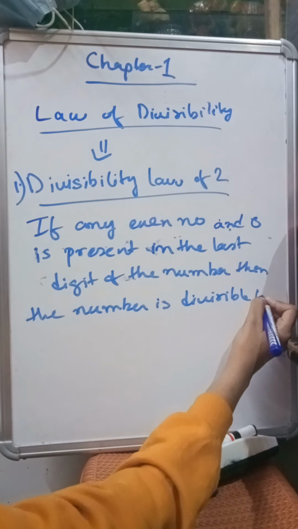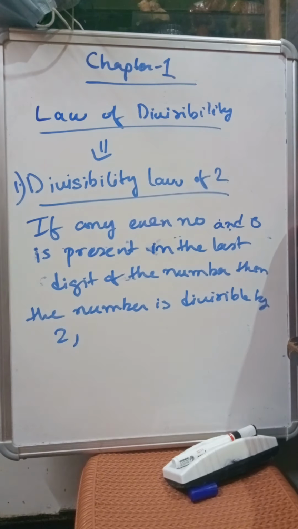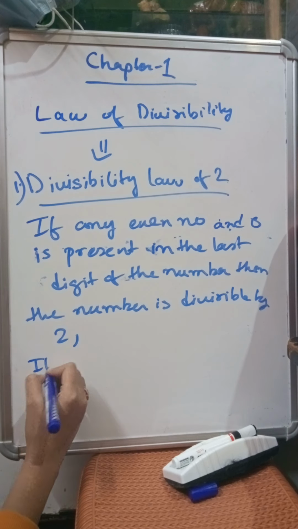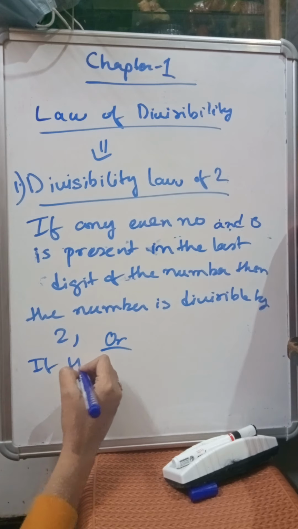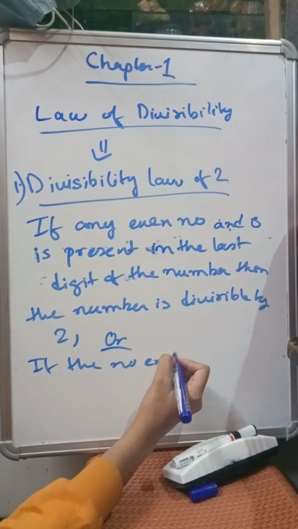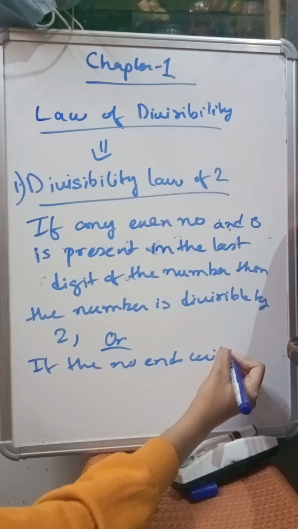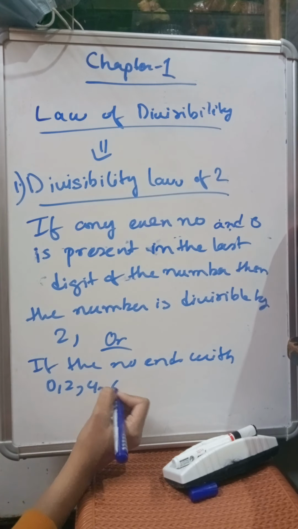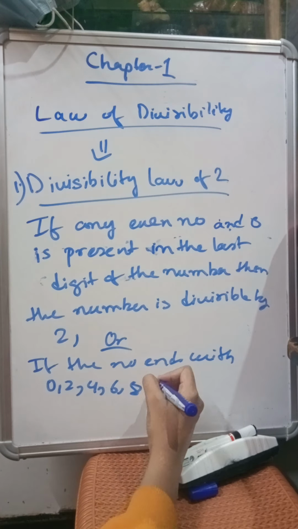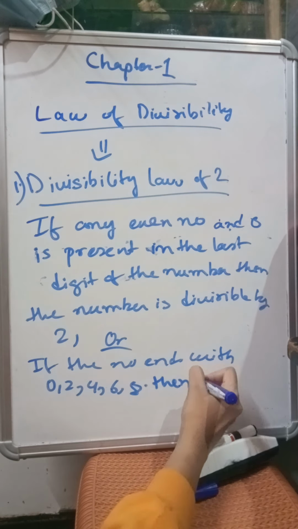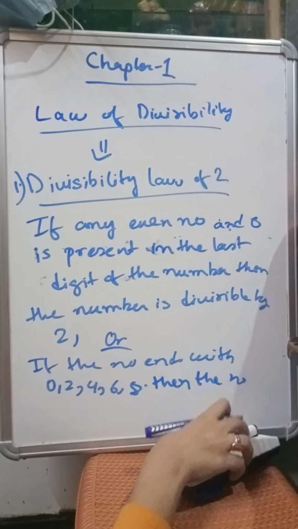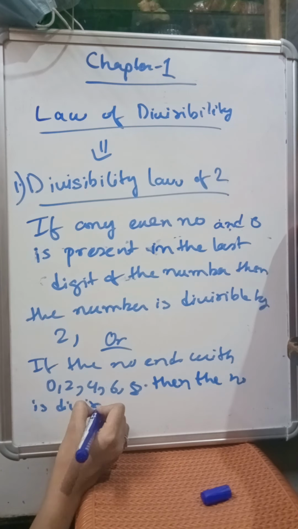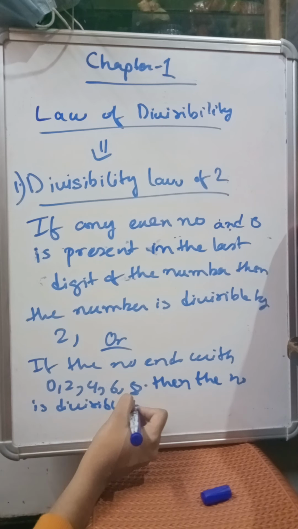by 2. Okay, or in other words, you can just write, if the number ends with 0, 2, 4, 6, 8, then the number is divisible by 2.